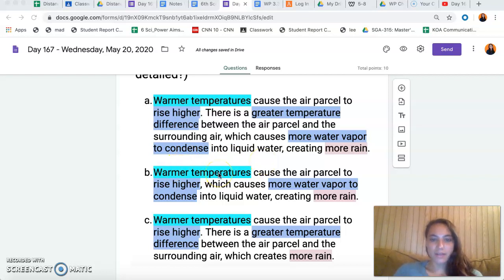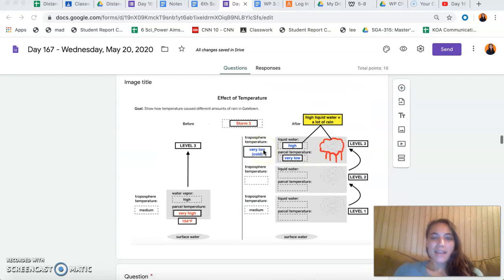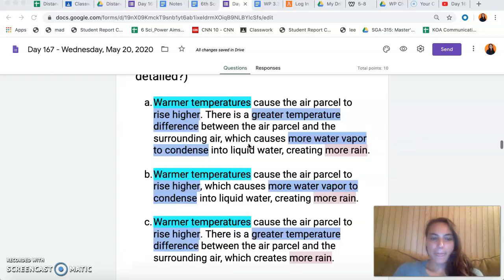Warmer temperatures cause the air parcel to rise higher, which will cause more water to condense into liquid water, creating more rain. That's a true sentence, but it skips out on the part of the greater temperature difference between the air parcel and the surrounding air.